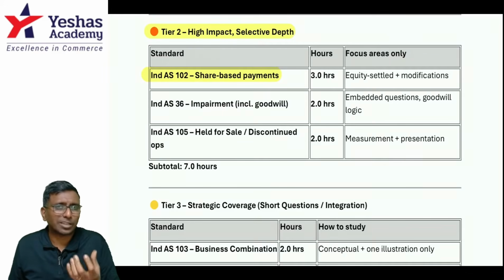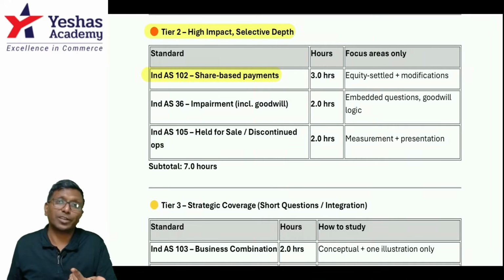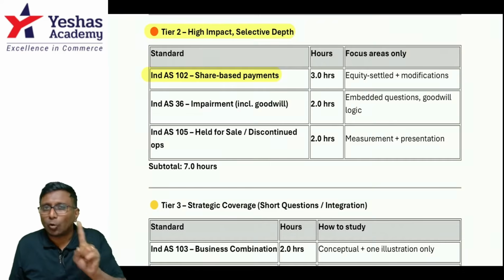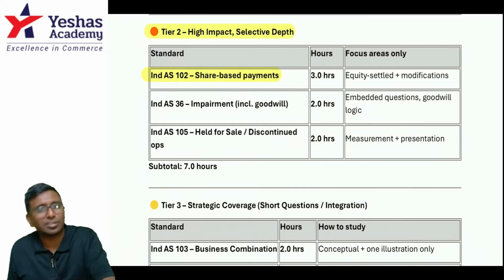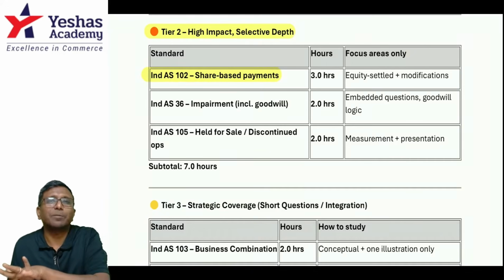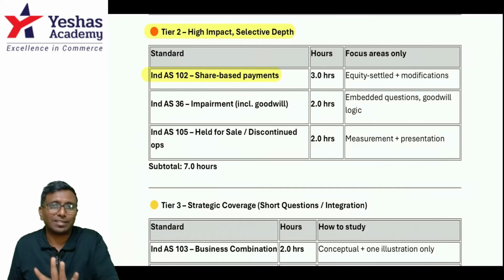Correct. Now, most of the time either something related to SAR is going to come, or it is related to modification of the ESOPs. Equity settled can come. Okay. One time, the quick revision of group share based payment, where the parent company has given the ESOPs to the subsidiary company employees. How to handle that?